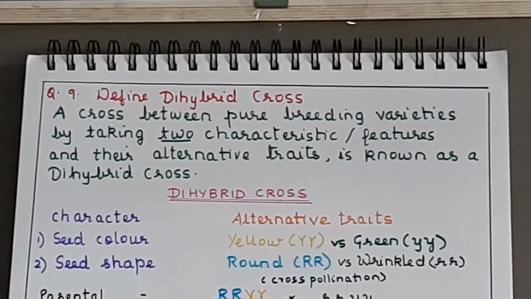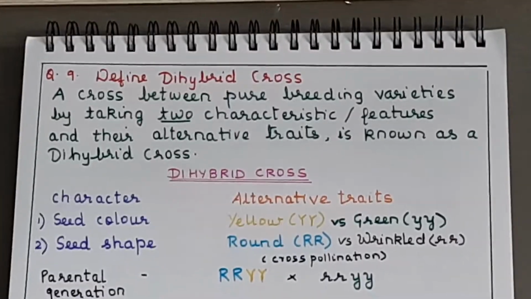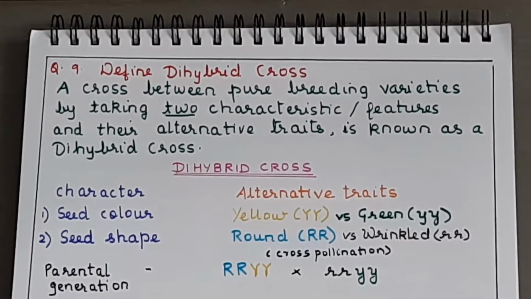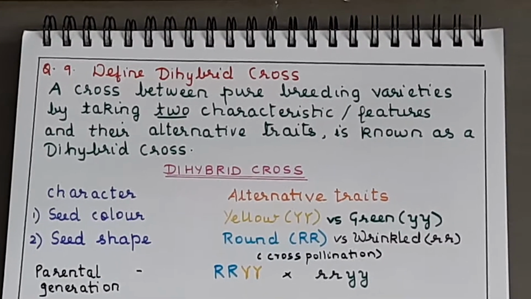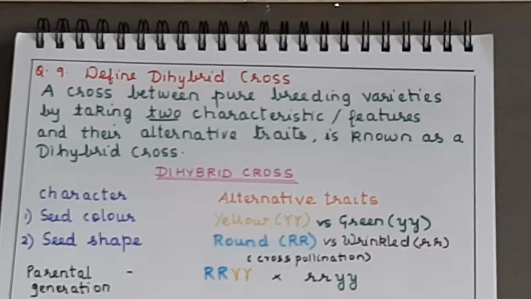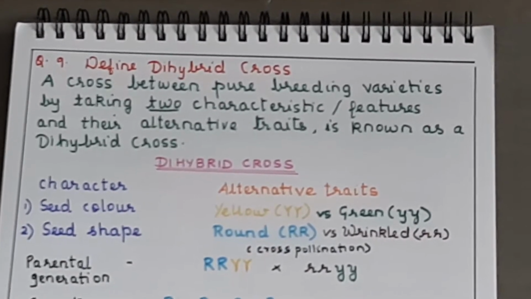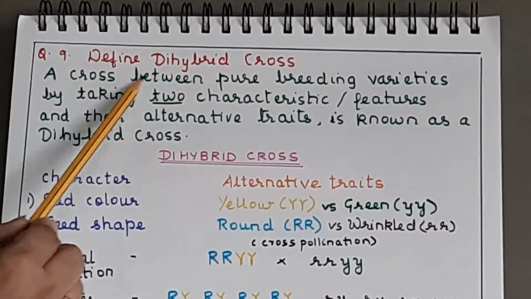Okay, now next we are going to discuss dihybrid cross. Okay, now first we discuss monohybrid cross. In that we took one character and its alternative traits. So we had 4 boxes. Okay, now we are going to do dihybrid cross.